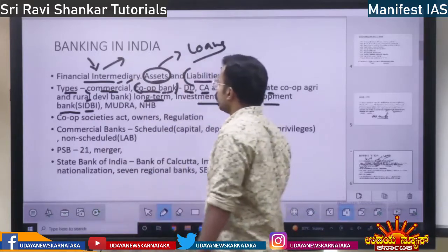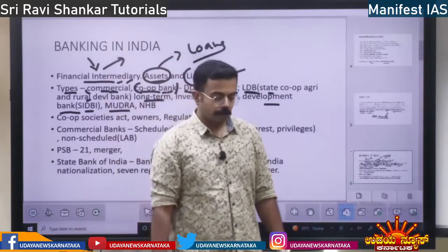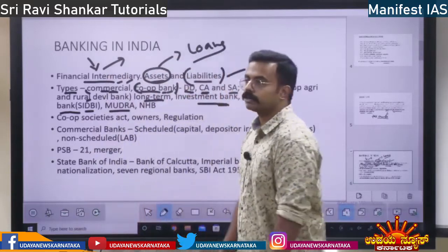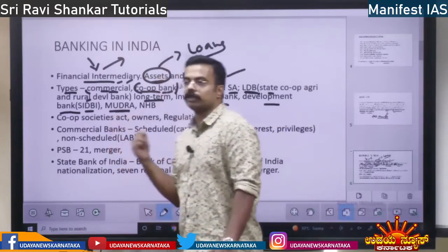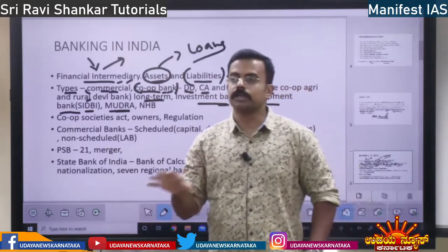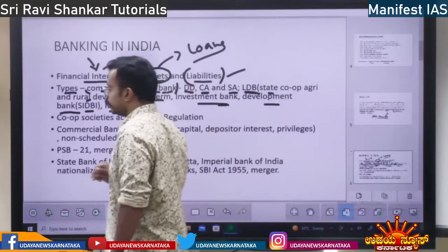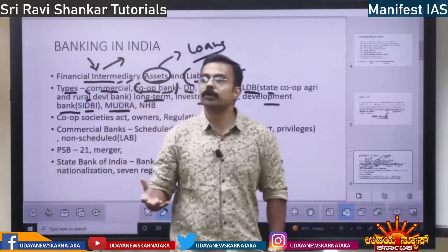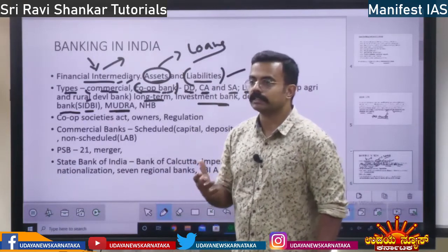Then you have Mudra Bank, Micro Units Development and Refinance Agency. Mudra Bank gives money to the microfinancial institutions, which in turn give money to self-help groups, Stree Shakti Sanghatane, which are in the villages.